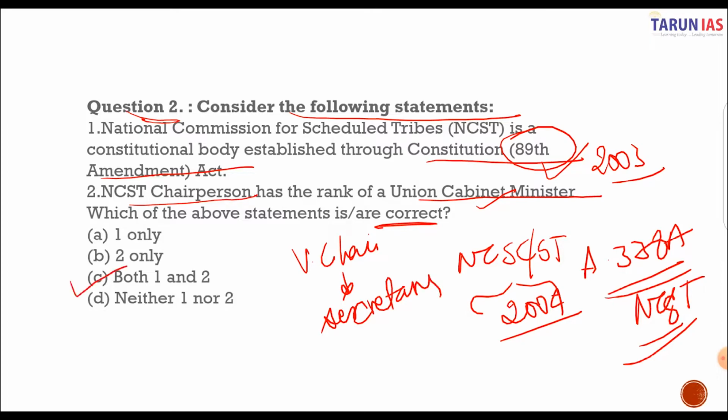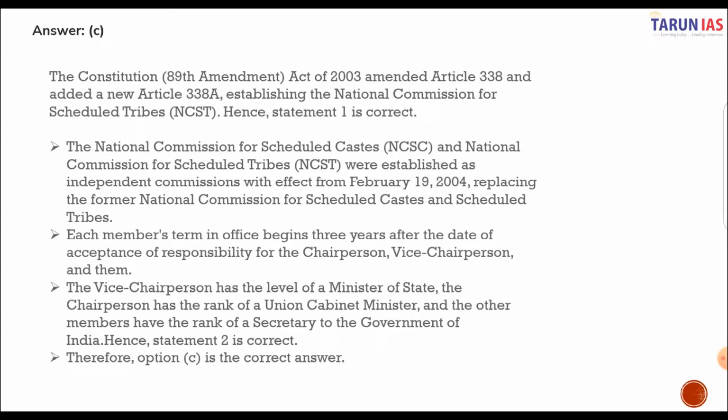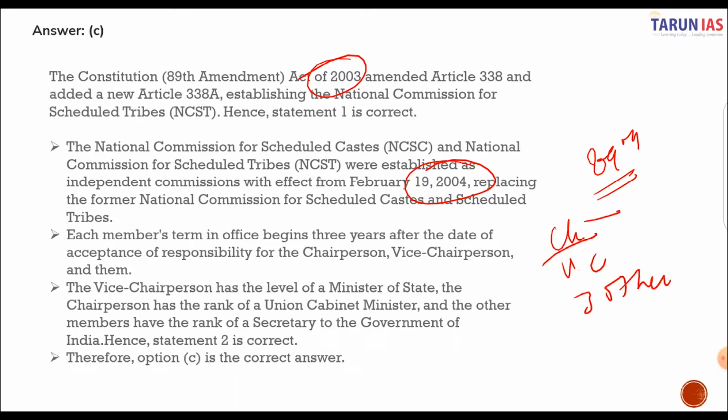Therefore, both 1 and 2 is the correct answer. So this is the explanation you can read here, that was formed as an independent body with effect from the year 2004 after the 89th constitutional amendment of 2003. The body was formed, which consists of a chairperson and a vice chairperson, and 3 other members. The chairperson has a rank of cabinet minister, the vice chairperson holds the rank of a secretary to the government of India, and there are 3 other persons involved.